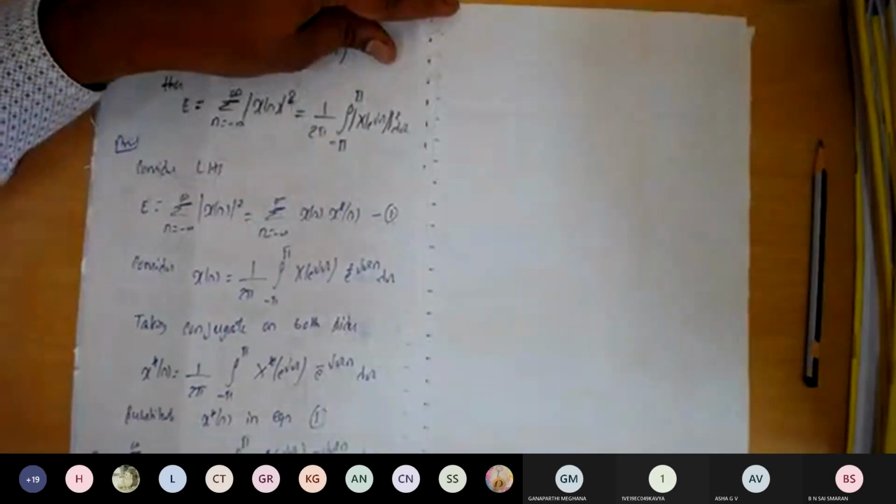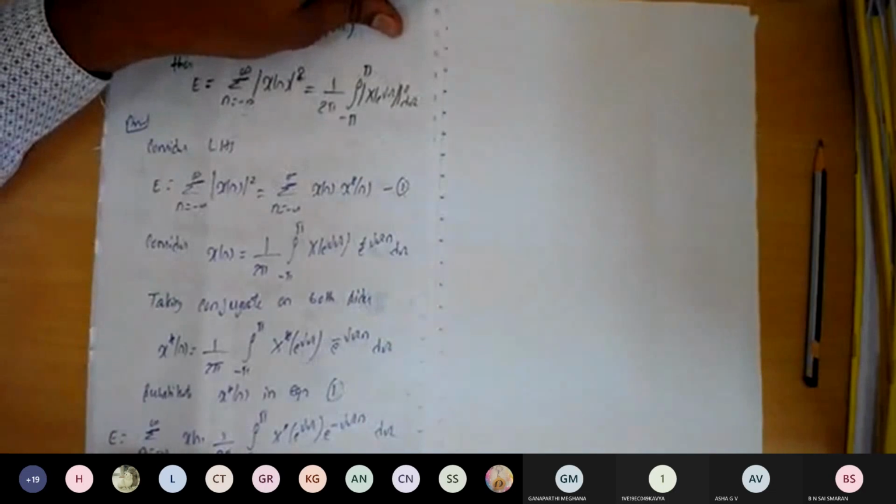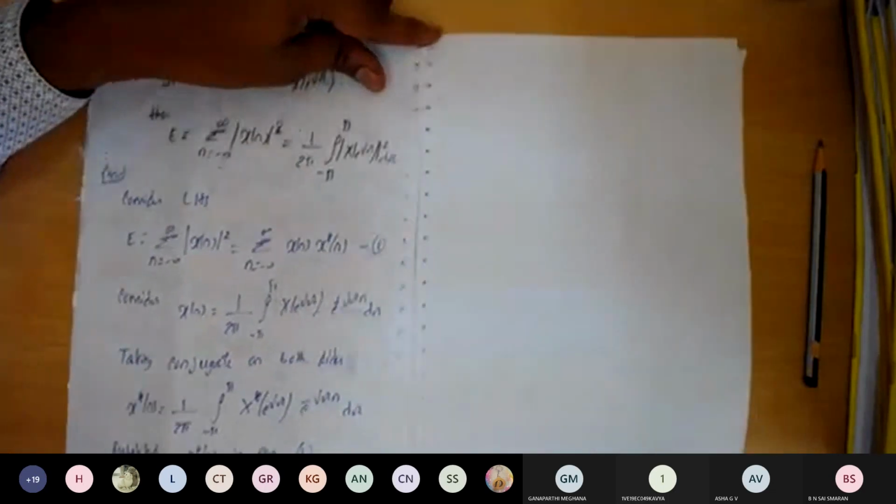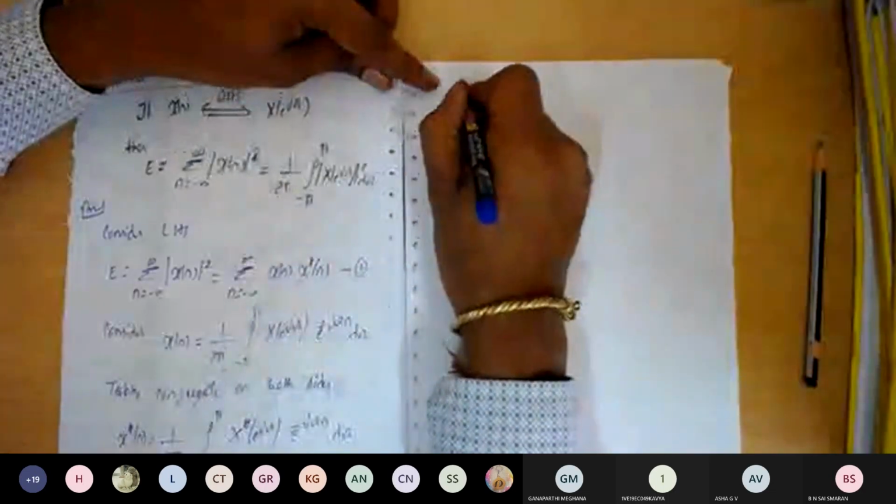Now we'll interchange the order of the integration with the summation.